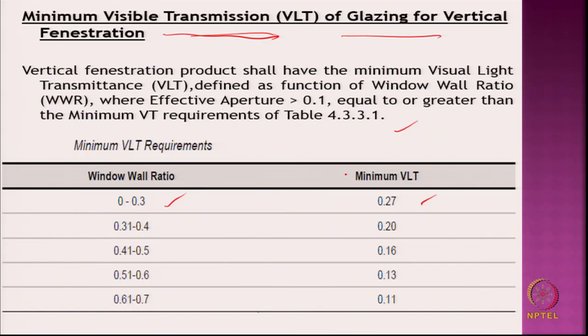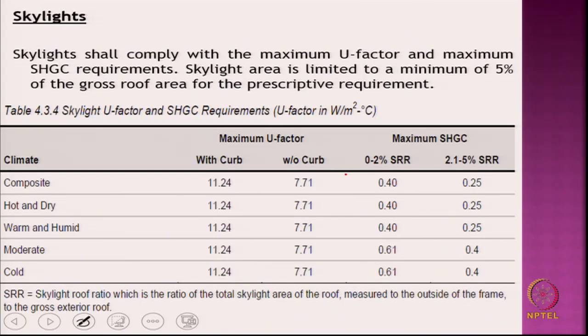So, this is the other control, and if you have a skylight on the roof, the skylight shall comply with the maximum U factor and maximum SHGC requirement, and skylight area is limited to a maximum of 5% of the gross roof area for the prescriptive requirement.